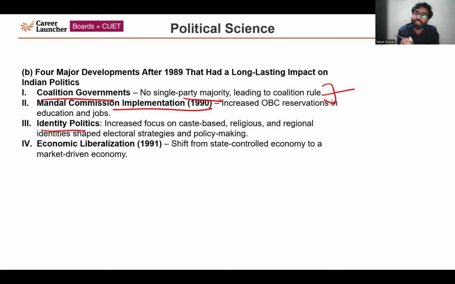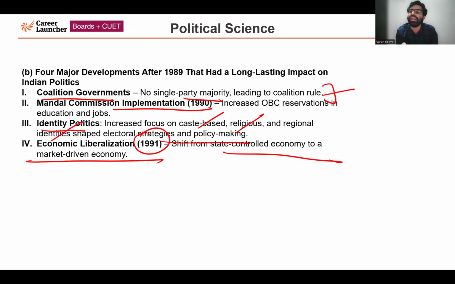Then identity politics, which I discussed in the previous question also. So it increased focus on caste-based, religious, regional identity. It also shaped electoral strategy and policymaking. In a similar manner, the 1991 reform, LPG reform, under the leadership of PV Narasimha Rao and Manmohan Singh ji, shifted from a state-controlled economy to a market-driven economy. So now, from a state-controlled economy, India became a market-driven economy.